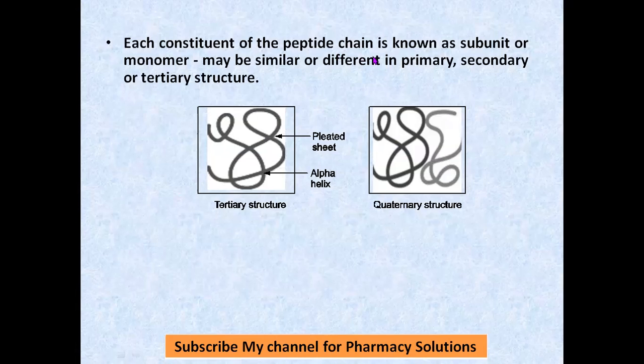Each constituent of a peptide chain is known as a subunit or monomer, and that monomer may be similar or different in primary, secondary, or tertiary structure. So you can see that this is the tertiary structure, in which there is an alpha helix and pleated structure. If there is any reverse turn, that also may take place. But in the case of quaternary structure, as I told you, multiple polypeptide chains are linked together. This is one polypeptide chain. This is another polypeptide chain which will be linked. So this whole assembly is called an oligomer. Multiple polypeptide chain units are linked together. So that is the quaternary structure of protein.